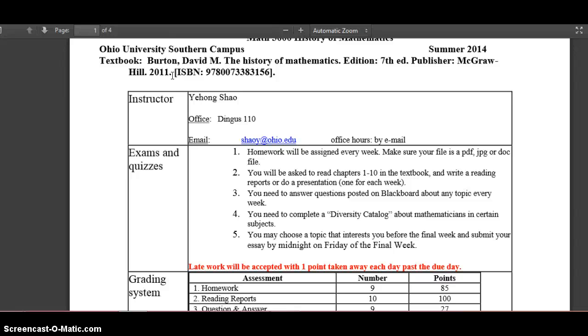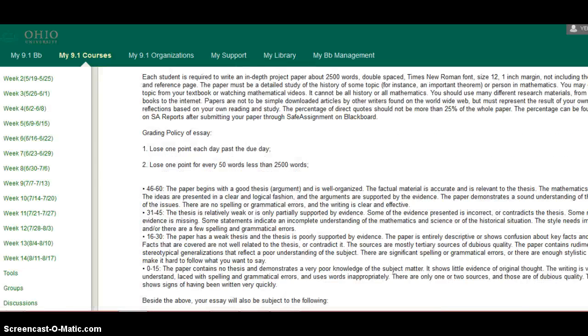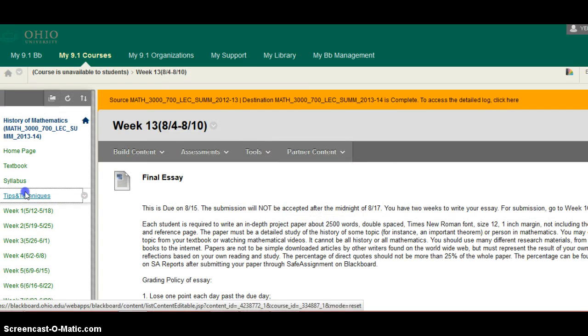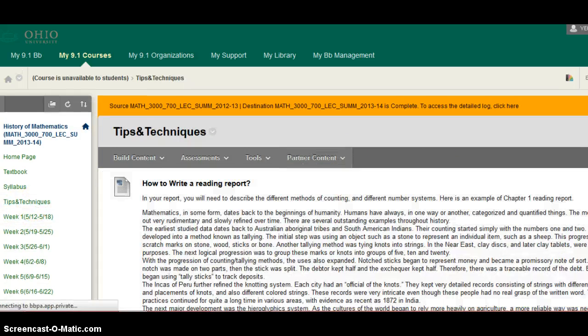So you can decide if you want to take the class or not. And if you're not a big fan of reading and writing, this may not be a very good choice for you. And there is an option that you can do. Instead of writing a report after reading, you can actually do a presentation like what I'm doing right now. The tips on how to do the presentation are given under tips and techniques.